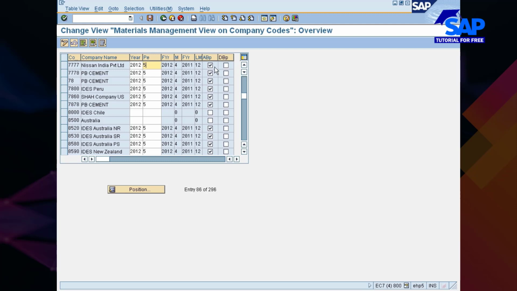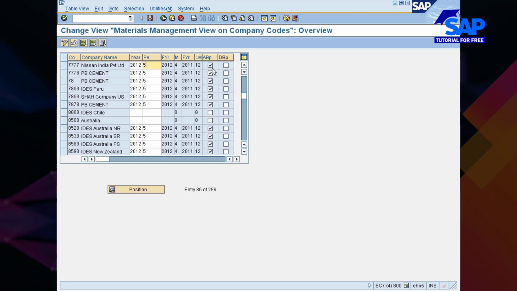ABP stands for allow back posting. DBP stands for disallow back posting. ABP is required if, let's say, you are in the month of May, but somebody has forgotten to enter the goods received in the month of April. The material was actually delivered in April, but the stores in charge has forgotten to enter the receipt.